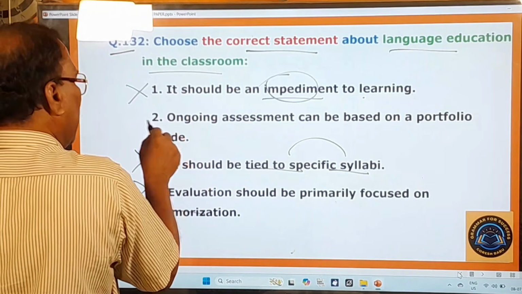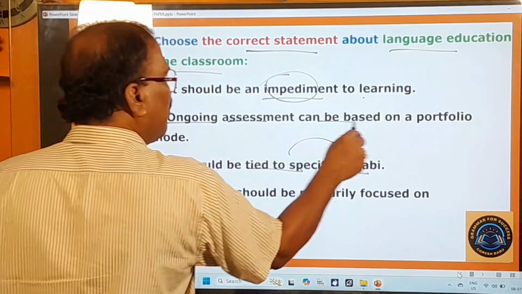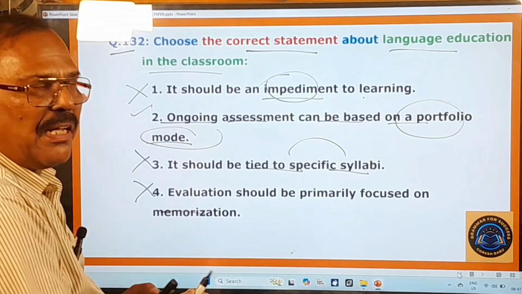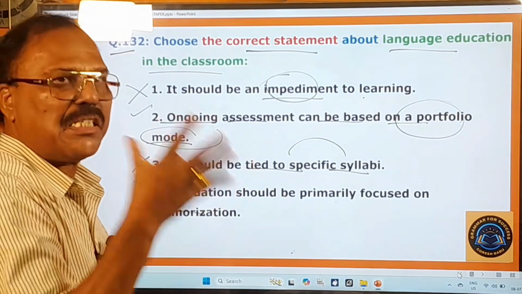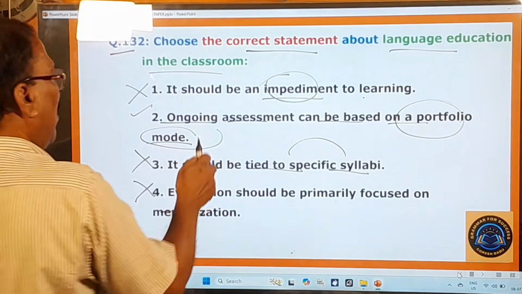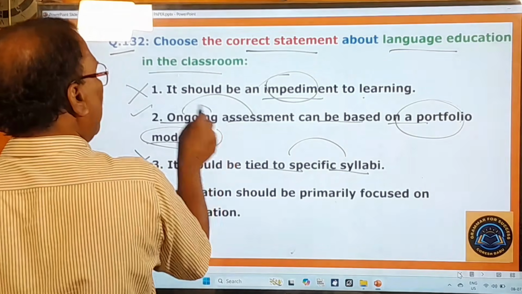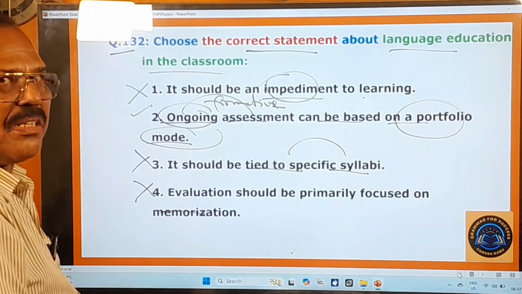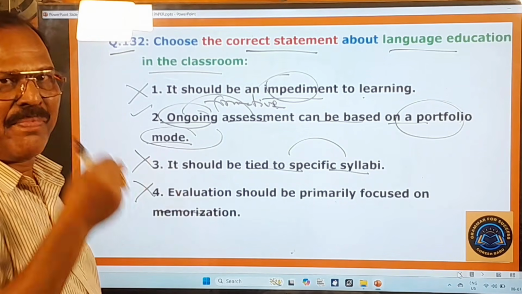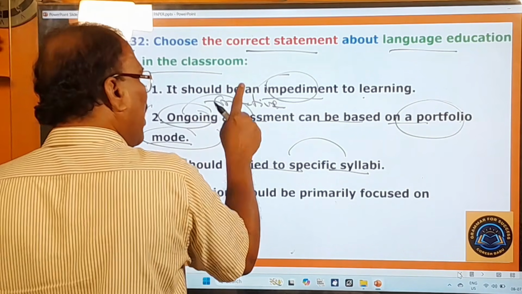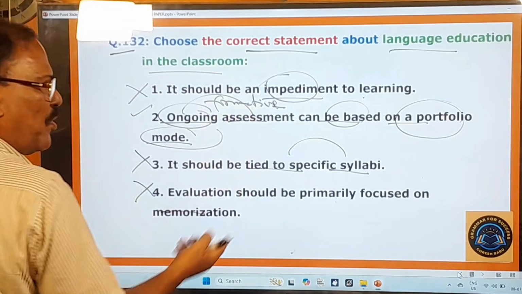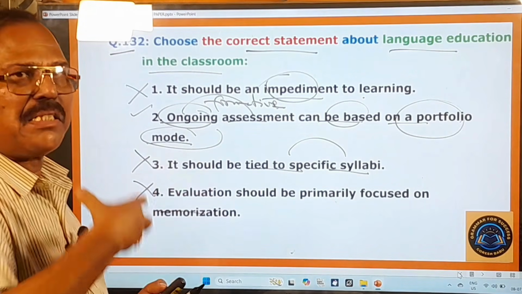But this second one is there: ongoing assessment can be based on a portfolio mode. A portfolio mode is nothing but a recognized mode of assessment. What is this ongoing assessment? The formative assessment, which means the continuous assessment. So that formative assessment can be based on a portfolio mode, on a recognized method.